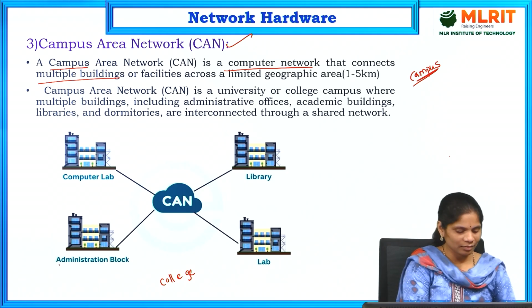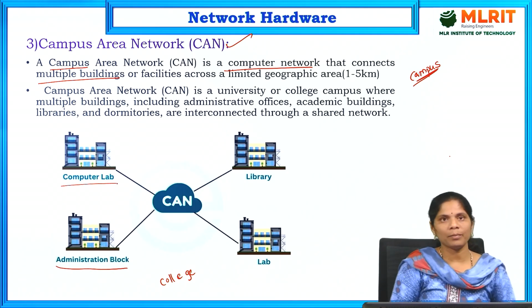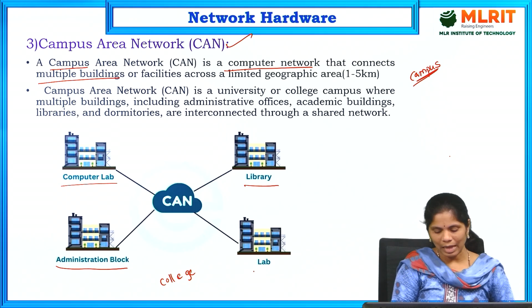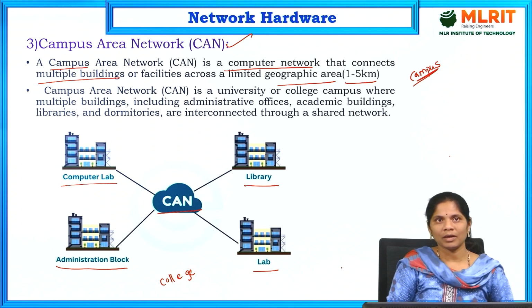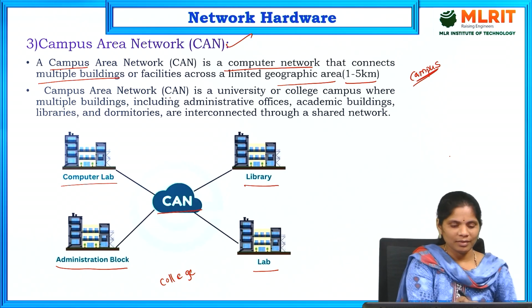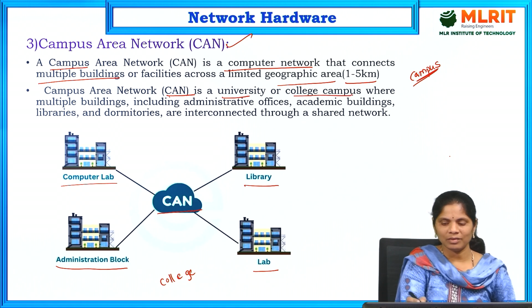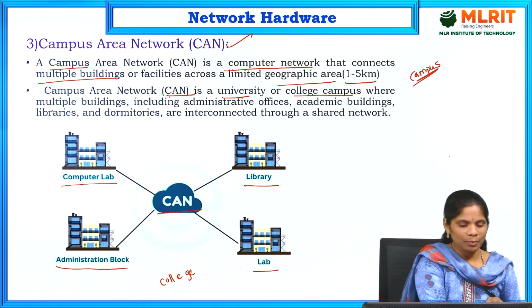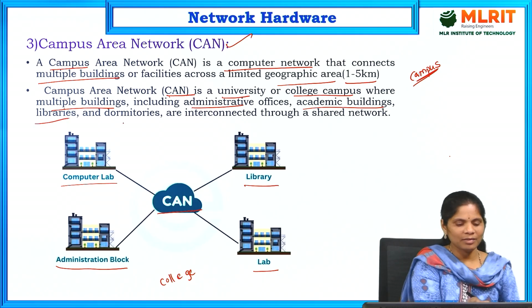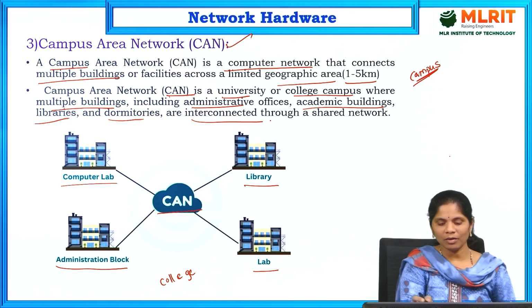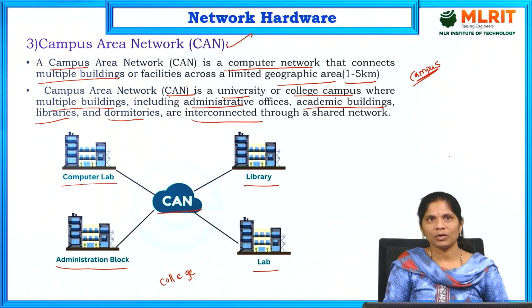A number of buildings, that is administration block is there. Computer lab block is there. Library block is there. Another electronics lab is there. Those are different buildings. For connecting all these buildings, we are going to use campus area network. The limit of this geographical area is 1 to 5 kilometers for connecting with campus area network. This campus area network is for a university or college. We can take any example. There are multiple buildings, including the administrative buildings, libraries and dormitories. All this comes under campus area network only.